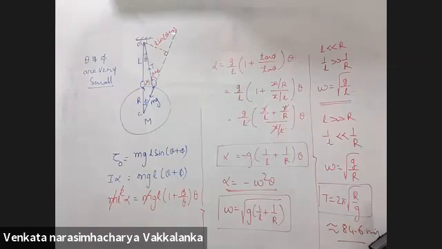So what was the need for taking theta and phi to be small? If not, it will not be an SHM. Alpha directly proportional to theta will come only if, in a simple pendulum, the angle of deflection is compulsorily small. Only then it is an SHM. If not, it will be periodic and oscillatory, but not SHM. Okay, sir.